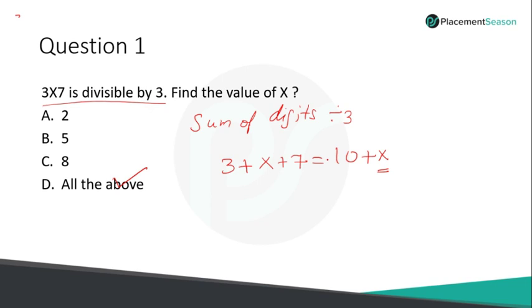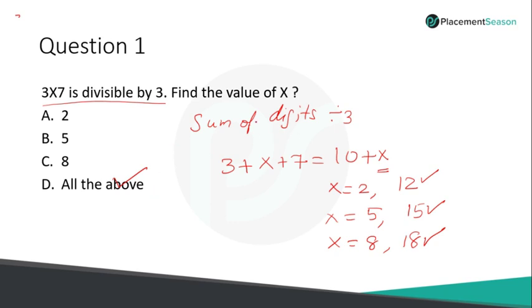Now come to the options. I can take the x value as 2, which makes the value 12, divisible by 3, perfect. Now let me take x equal to 5: 10 plus 5 is 15, also perfect, divisible by 3. Now let me take x equal to 8. What is 10 plus 8? 18, so that is also divisible by 3. So the answer is all the above.